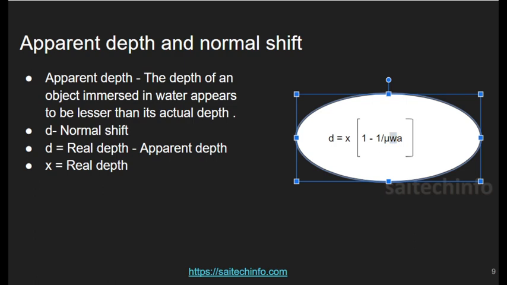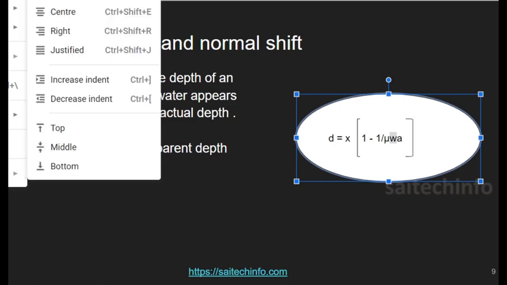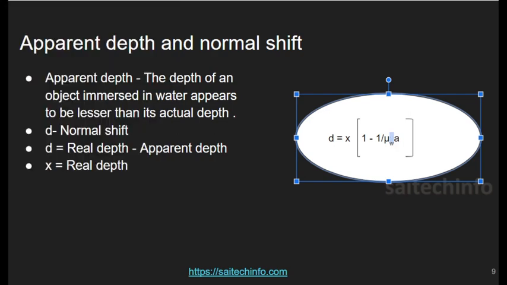Here D is the normal shift, D is equal to real depth minus apparent depth, and X is the real depth. The formula we use here is D is equal to X into 1 minus 1 by mu WA. Here mu is the refractive index with respect to water to air.